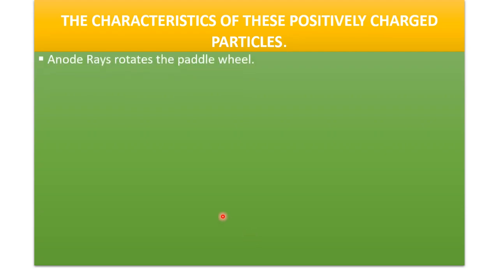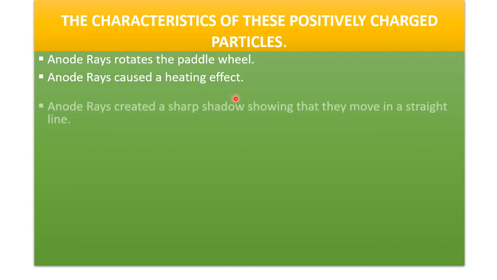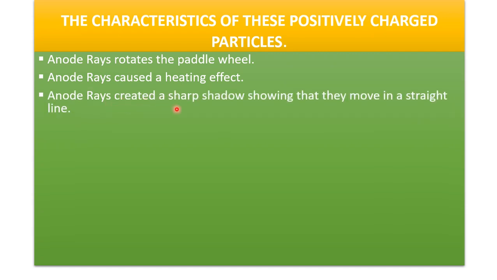Anode rays rotate the paddle wheel because they have energy. Anode rays cause a heating effect. Anode rays create a sharp shadow, showing that they move in a straight line. Positive rays are also composed of material particles.